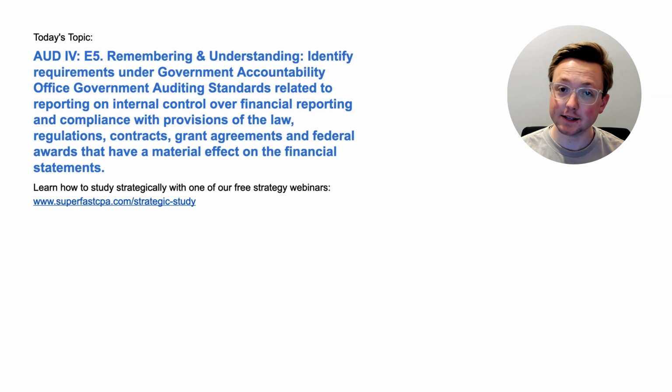I'm Logan, and in today's video, we're going to be going over Audit Area 4. This is Section E5. This is a Remembering and Understanding topic. Identify requirements under Government Accountability Office Government Auditing Standards related to reporting on internal control over financial reporting and compliance with provisions of the law, regulations, contracts, grant agreements, and federal awards that have a material effect on the financial statements. So that's a pretty big topic there.